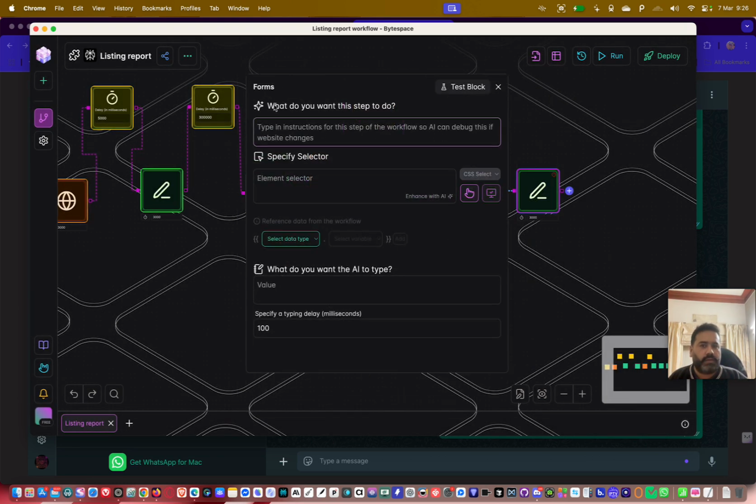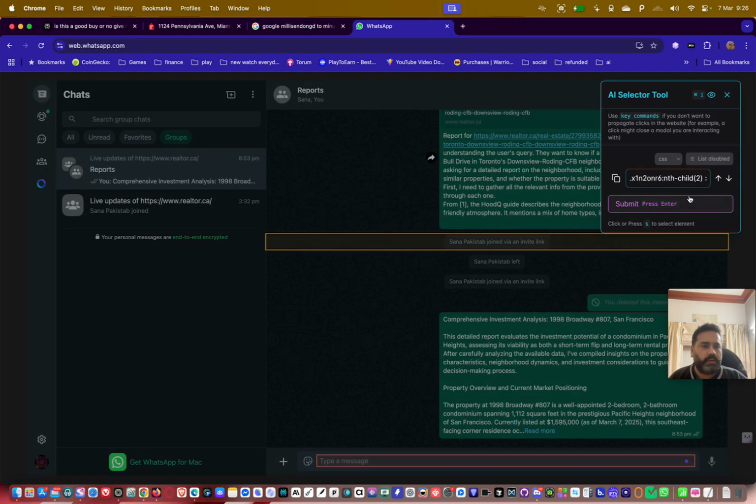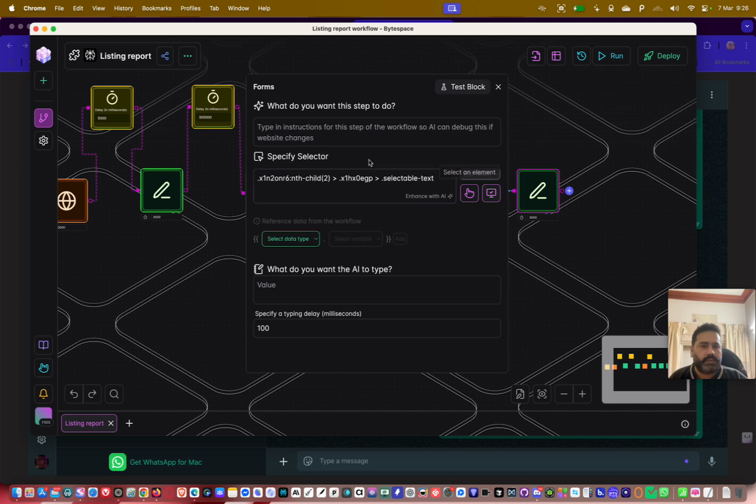And then we say fill form, and now I will select the selector again, type, enter. See selectable text. Okay, we can enhance this also. But now what do you want the AI to type here? Now what we have to type here, because it's already generated the report back there. We already have the, now we have to give them two things. One was the input, which we started with doing that report thing, and then we have to give the report.